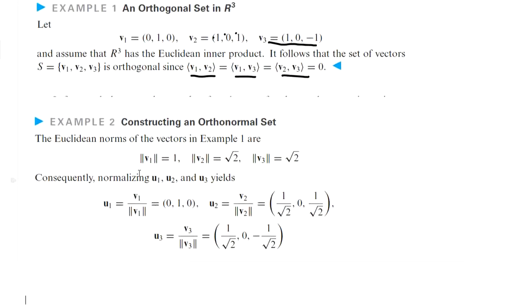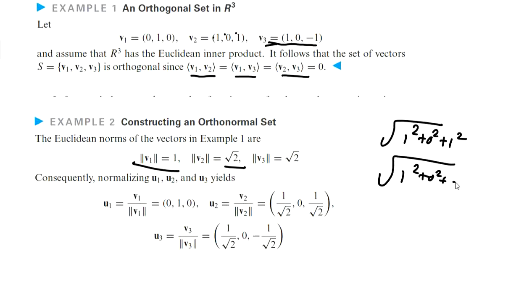Now, we can see that these are not orthonormal, because here the norm of v2 is not 1. When we evaluate, the norm of v1 is 1 itself. For the vector v2, the norm of v2 is the square root of 1 square plus 0 square plus 1 square, and we get root 2. Similarly, for the norm of v3, we get 1 square plus 0 square plus minus 1 square, which is root 2.